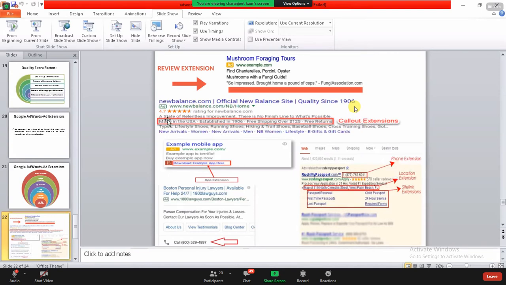Now, second is the callout extension. A callout extension is used for specific information about your website, like if you have included something important or something new, you use a callout extension for it. Now, the app extension: if you are a software developer or have developed a new software for others, like a new gaming app, if I talk about PUBG itself. PUBG is so famous right now.